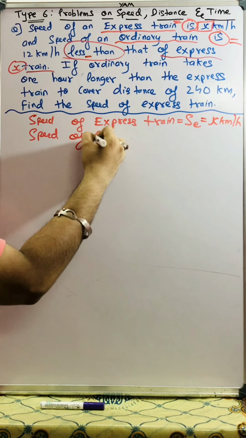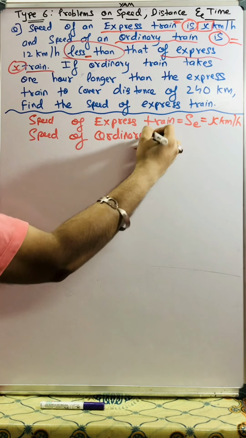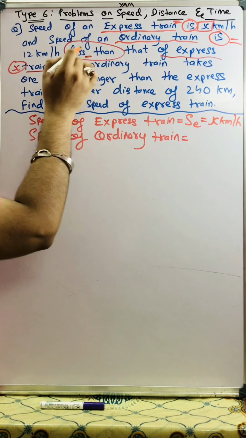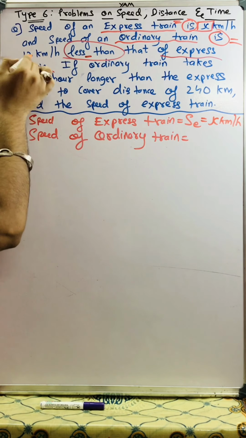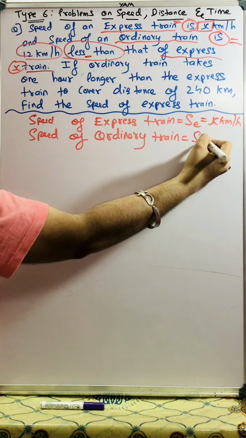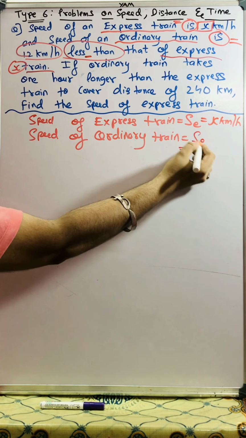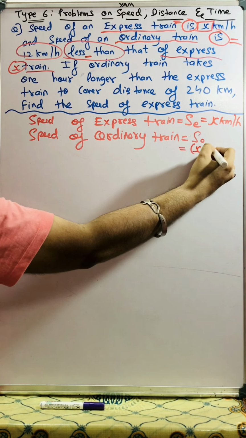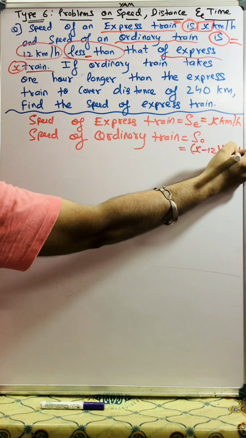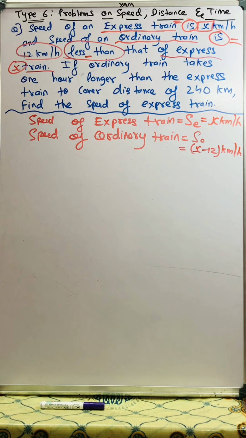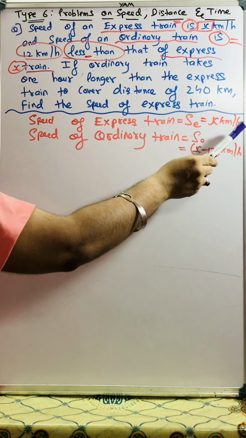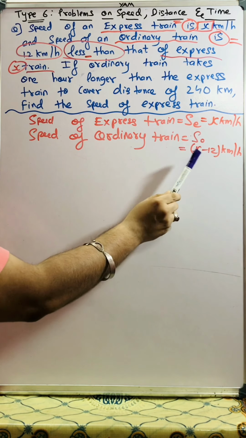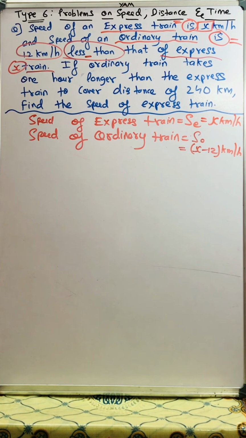Speed of ordinary train is less than that of express train by 12, so I'll write S subscript O, where O means ordinary, equal to x minus 12 kilometer per hour. Up till now we got the speeds in terms of x. Okay, now let's read ahead.